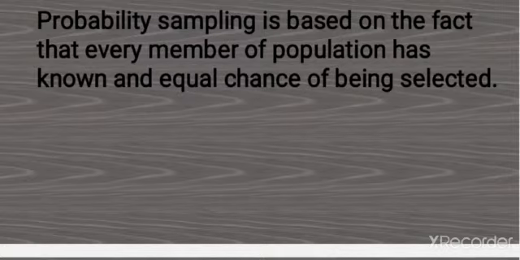Probability sampling is based on the fact that every member of the population has a known, equal chance of being selected. This method is based on theory. For example, if you flip a coin, there is a 50-50% chance of getting head or tail. It is still 50-50 if you flip it again, and it again comes up head or tail. The bottom line of random selection is equal probability and the independence of events.